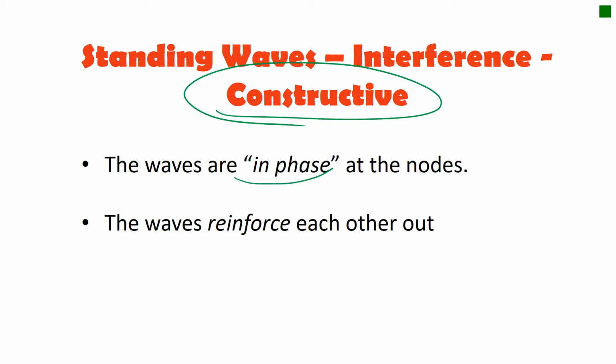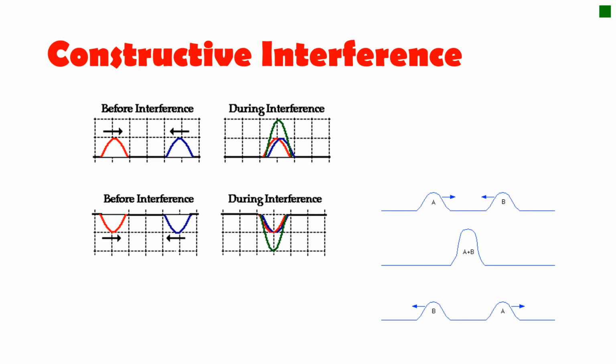And that's when they are in phase with each other, which means they are going in the same direction, whether they are both in their crest point or whether they are in their trough point when they meet up. What it does is they actually reinforce each other, which means they build off of each other. So if you look at a constructive wave, notice that they are both in their crest phase when they run into each other. And so you have your blue and your red right here. But if you look at the result, what happens? You would see a huge one.